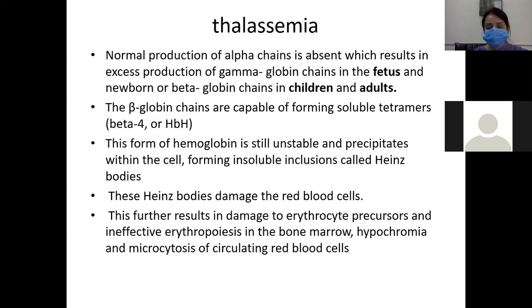You should know what Heinz bodies are, and whether they are present in normal or abnormal conditions. These Heinz bodies damage the red blood cells, and this further results in damage to erythrocyte precursors and ineffective erythropoiesis in the bone marrow, hypochromia, and a microcytic picture in the circulating red blood cells will also be seen.